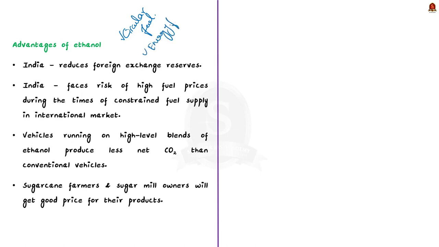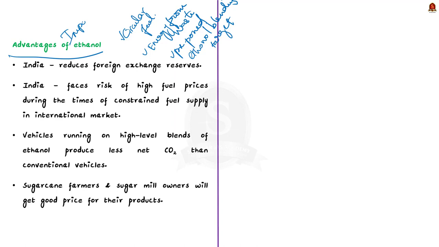Now recently, the Union government has preponed India's 20% ethanol blending target by 5 years from 2030 to 2025. This has been done to promote sustainable environmental practices. So with this basic understanding, now let us see some of the advantages of using ethanol. See, we know that India is a major import dependent country in regards to its fossil fuel requirements, right? This in turn is significantly reducing the foreign exchange reserves of India. So, blending a certain amount of ethanol will bring down the cost of import of fossil fuels. This is the first advantage.